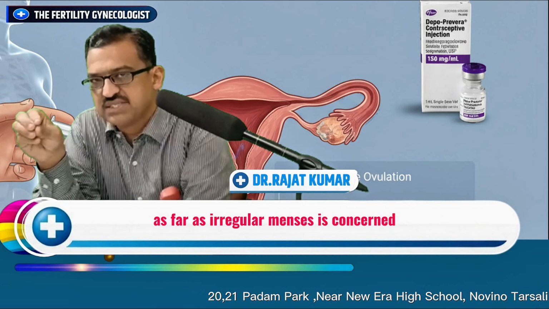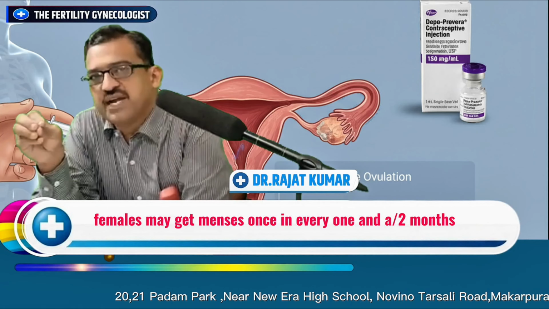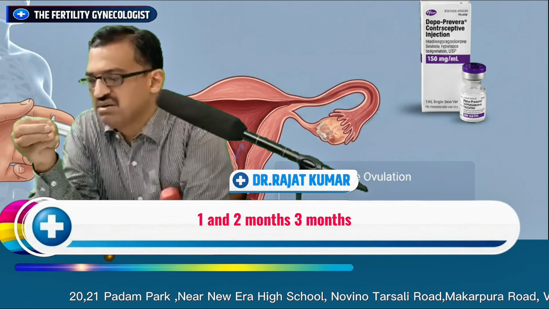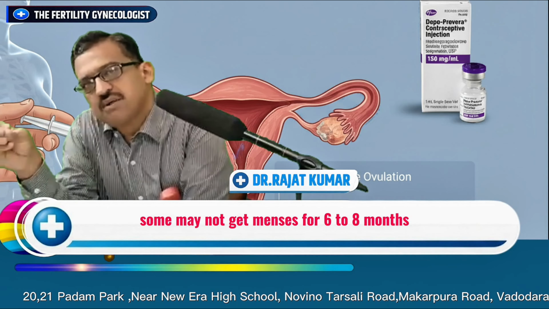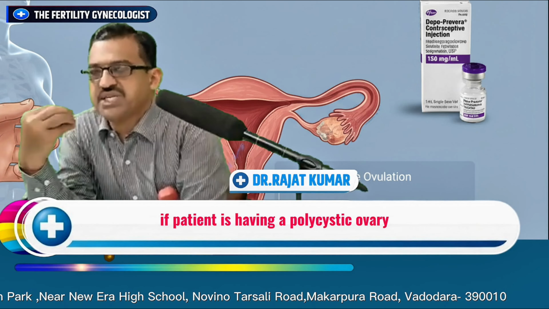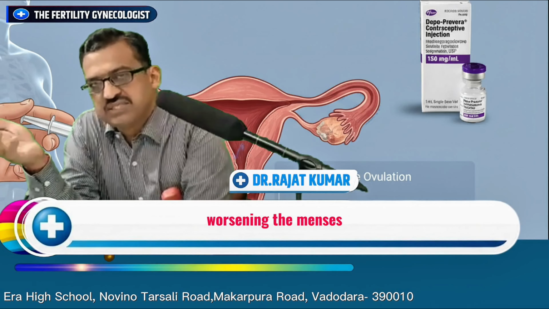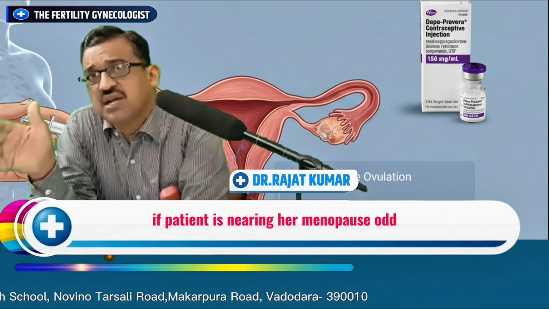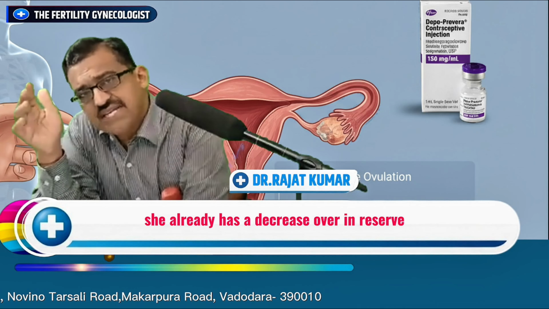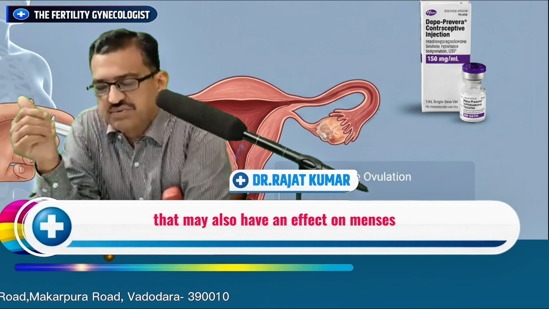As far as irregular menses is concerned, yes, DMPA does cause irregular menses. Females may get menses once in every 1.5 months, 2 months, 3 months. Some may not get menses for 6 to 8 months also. Again, it depends on their condition. If the patient has polycystic ovary, that may further worsen the delay in menses. If the patient is nearing menopause, or already has a decreased ovarian reserve, decreased AMH at the time of DMPA, that may also have an effect on menses.